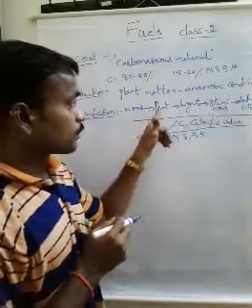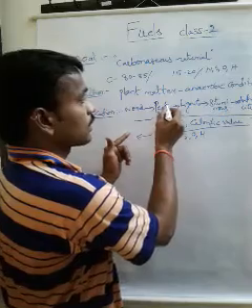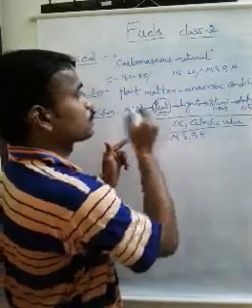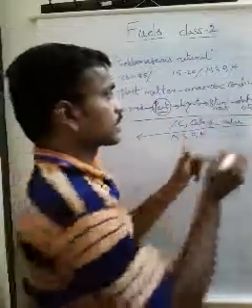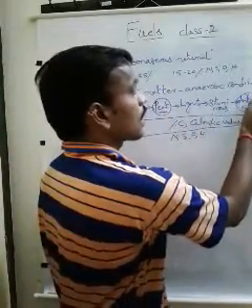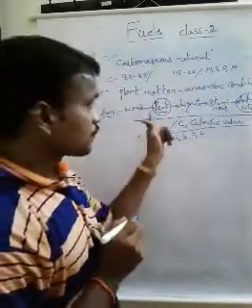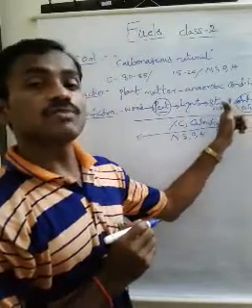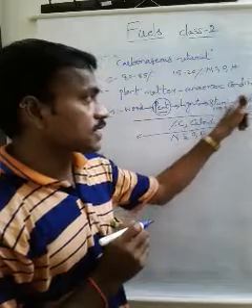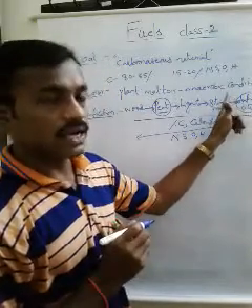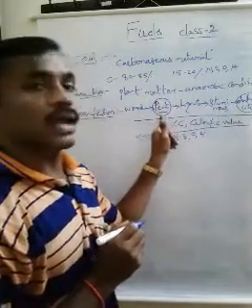So peat coal contains more impurities. Anthracite contains more carbon. With an increase of carbon percentage, calorific value increases. Therefore, anthracite is a high ranking coal. Peat is a low ranking coal.